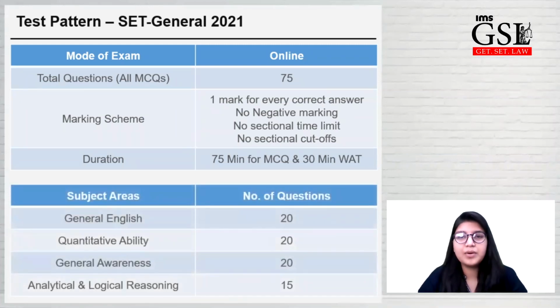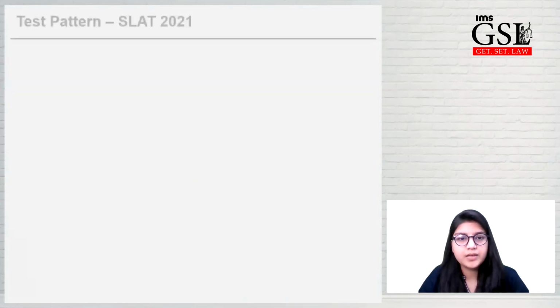The pattern of the exam consists of mainly 4 subjects: English, Maths, GK, and Logical Reasoning. English is of 20 marks, Maths is of 20 marks, GK is of 20 marks, and Logical and Analytical Reasoning is of 15 marks.